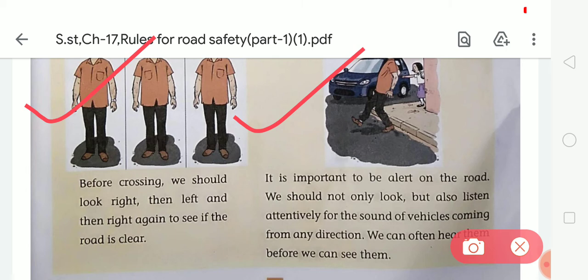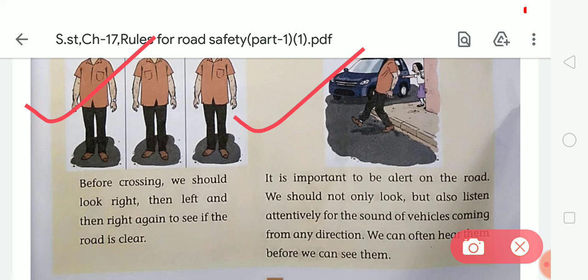So students, the horns of many vehicles are loud, so we can often hear the horns before we can see the vehicles. So these are the ways by which you can cross the road safely, and these rules help us to stay safe on the road.